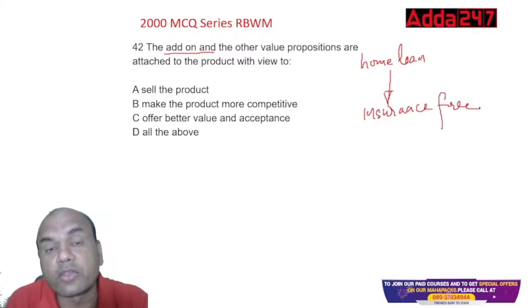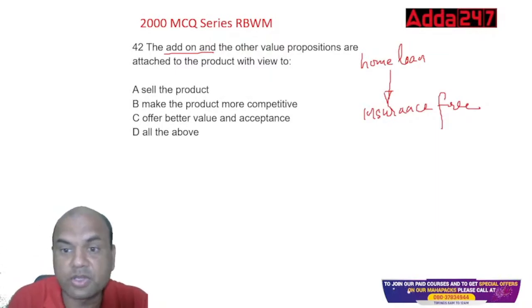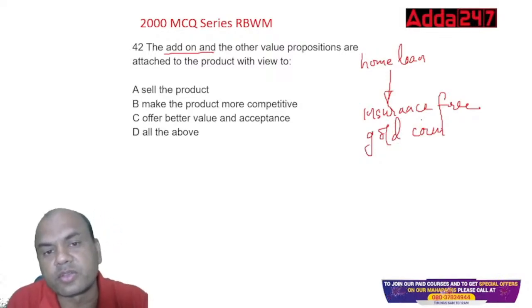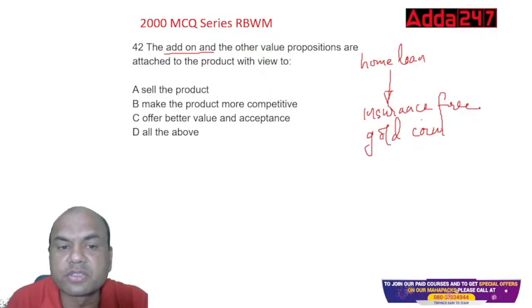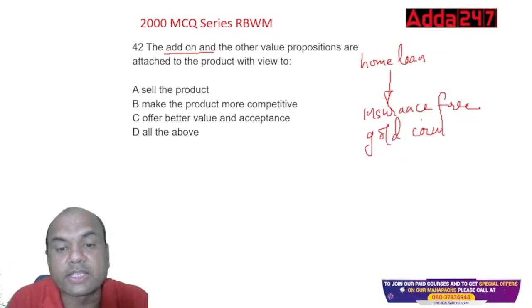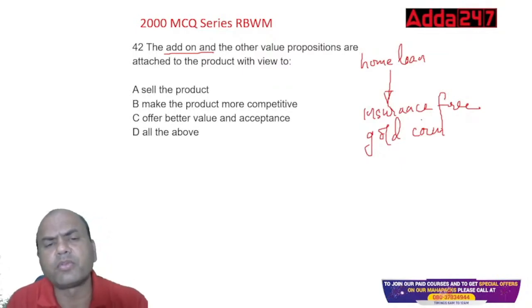Or I'll give you a gold coin. Insurance free or gold coin. Win a gold coin and get a home loan from us. So these are all add-ons. Why are these add-ons used? To sell the product. To make the product more competitive. To offer better value and acceptance. And all of the above. What do you think?